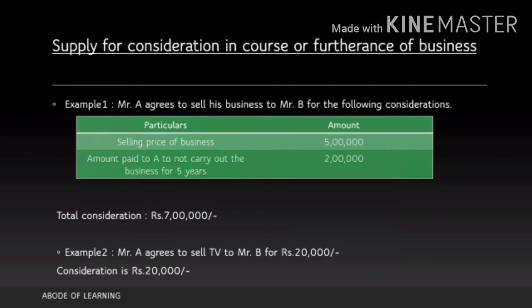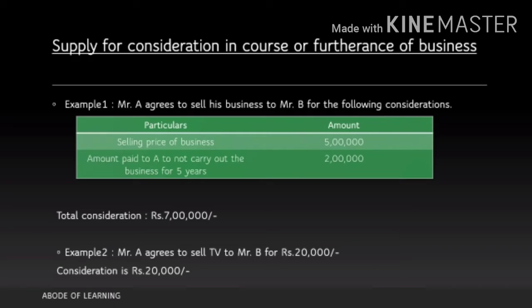So here are a few examples to explain what consideration means. Example 1. Mr. A agrees to sell his business to Mr. B for the following considerations. Selling price of the business is 5 lakhs and the amount paid to Mr. A to not carry out the business for 5 years is 2 lakhs.